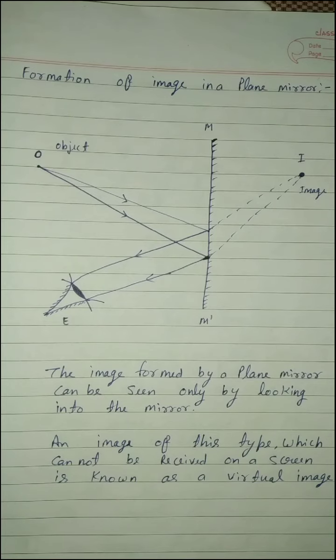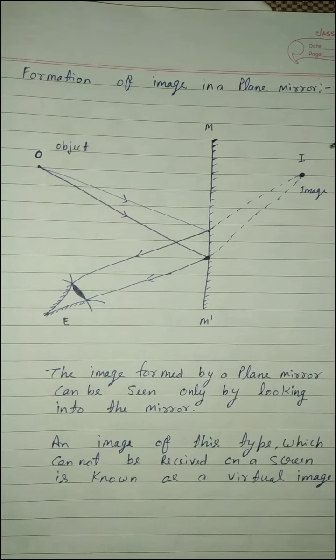After reflection, it reaches our eye. But we can see that the image of the object is formed behind the mirror at point I. I is the image of the object.